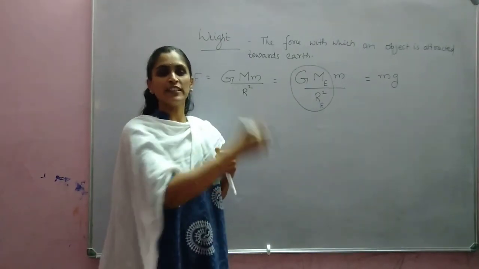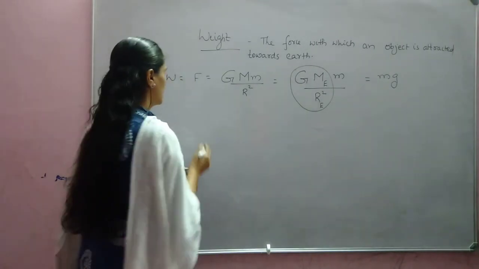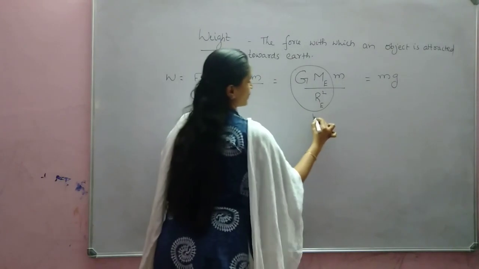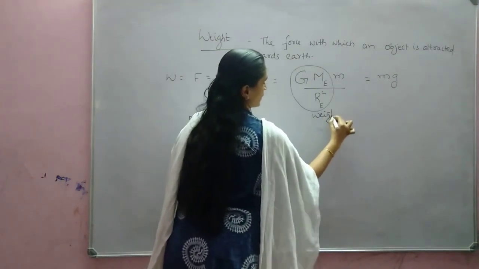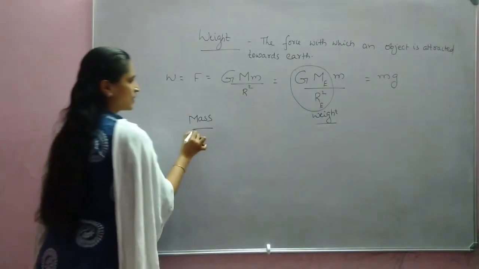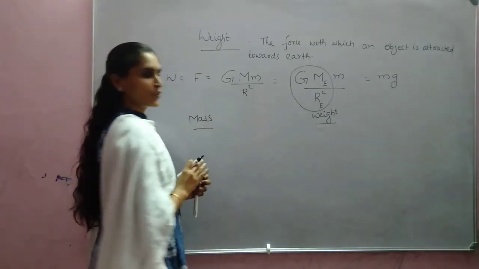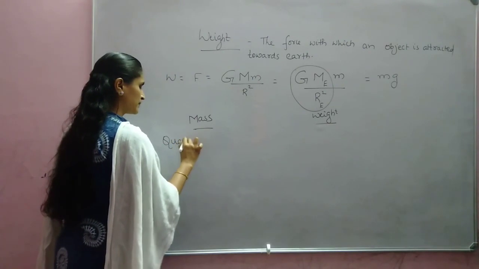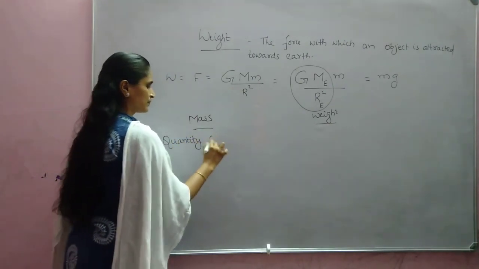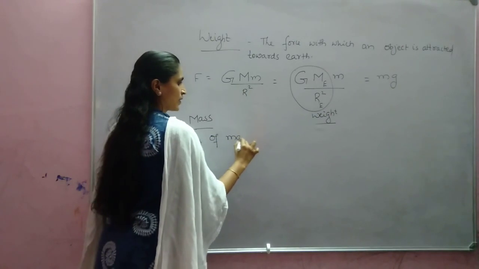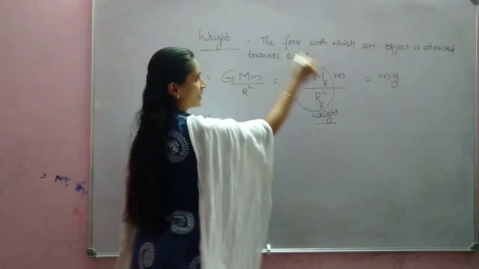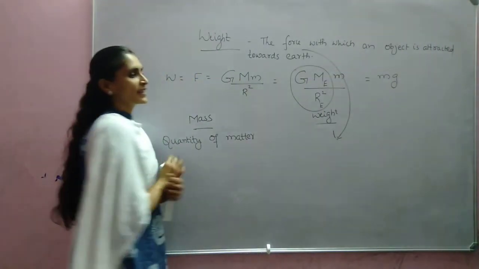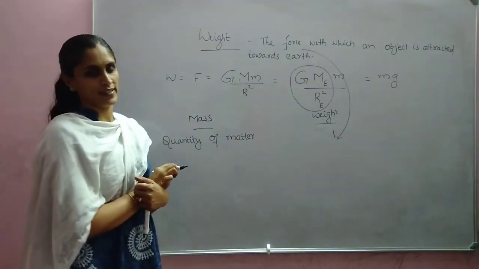So we will find the differences between mass and weight. First of all, the definition. What is meant by mass? Mass is the quantity of matter. And what is weight? The force with which an object is attracted towards earth, that is known as weight.